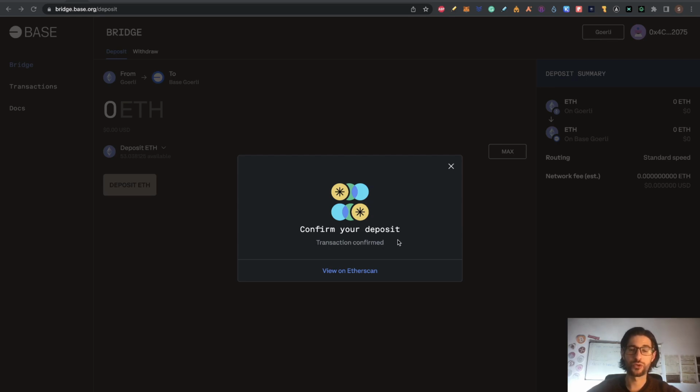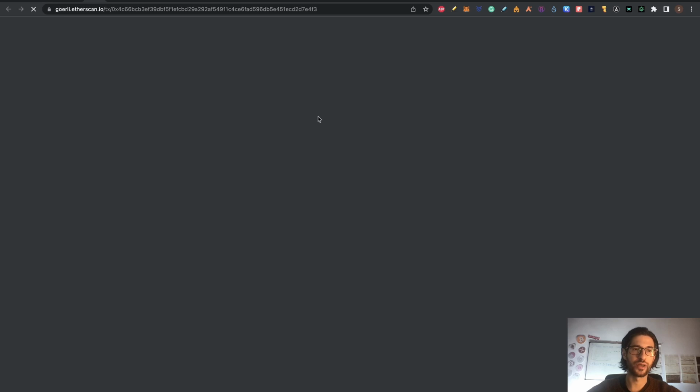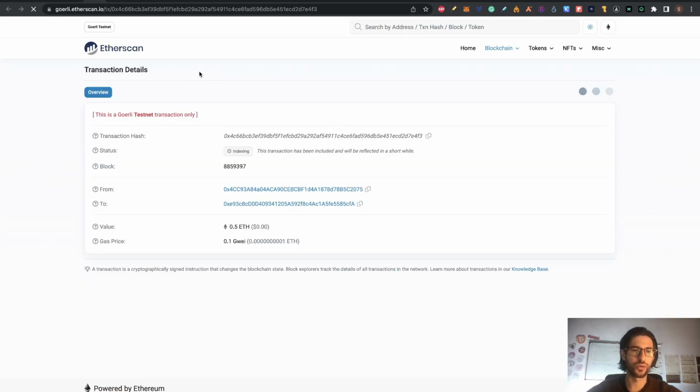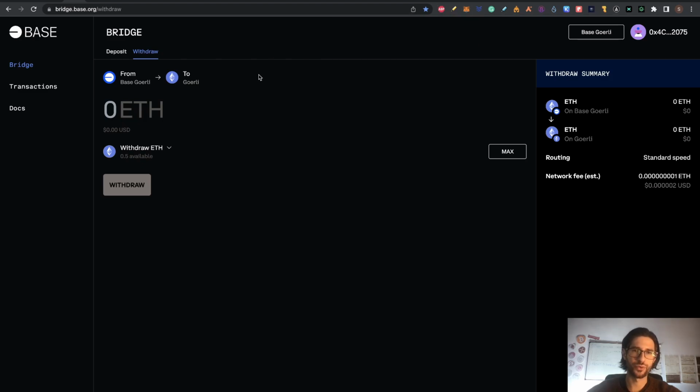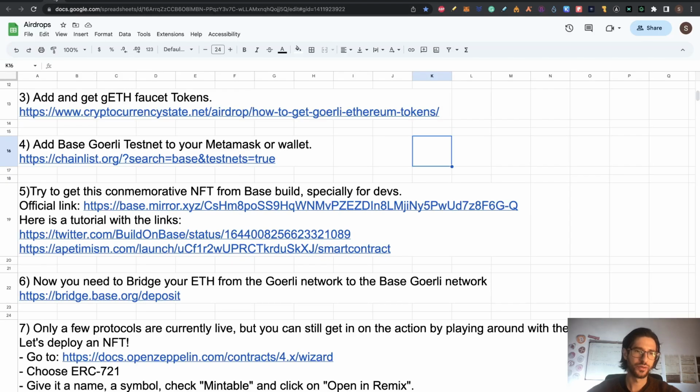So the transaction was confirmed. You can click here and see your transaction on the Goerli Ethereum Explorer. And after some minutes, guys, you can see that I have my 0.5 Ethereum in Base Goerli testnet. It takes 5-10 minutes sometimes. So now that we have that, this is the bridge.